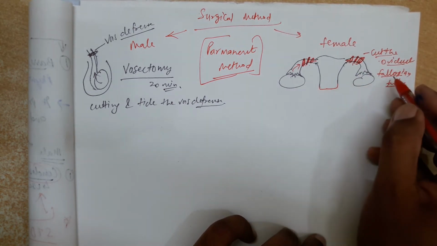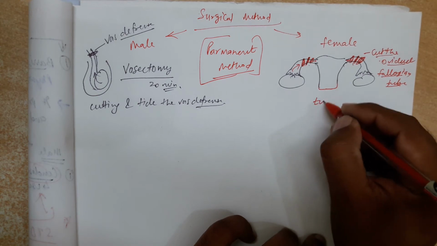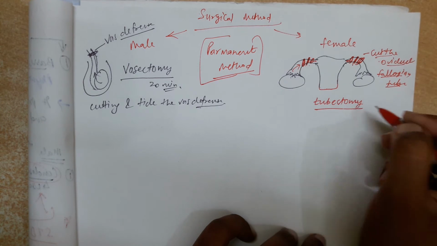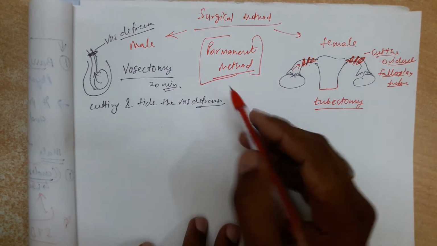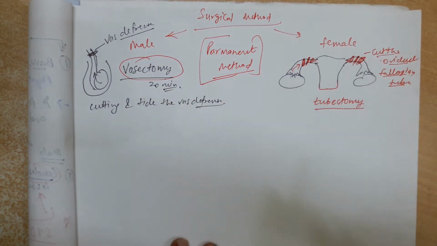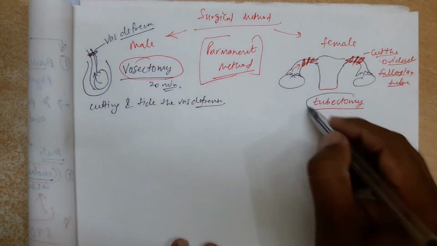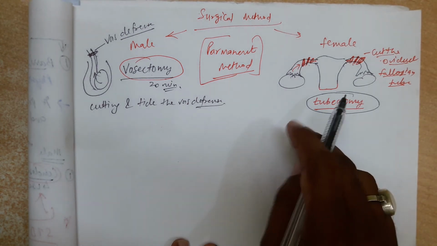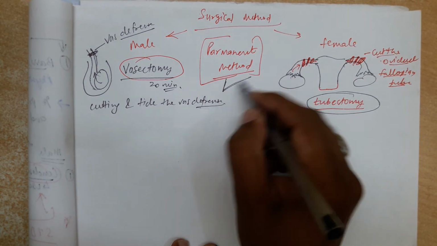Okay, this is also called tubectomy. Okay, vasectomy, this name is very important, and this tubectomy, this name is very important. एग्जाम में ये पूछा जा सकता है. Okay, these are permanent methods.